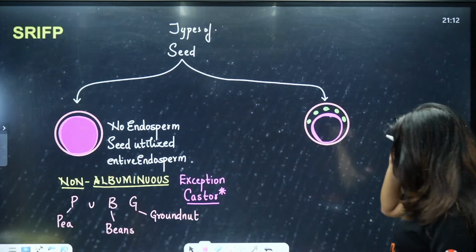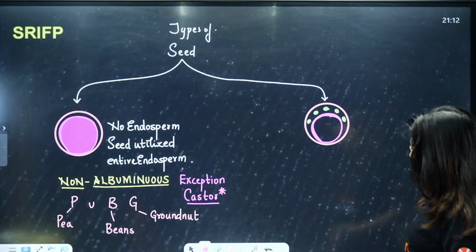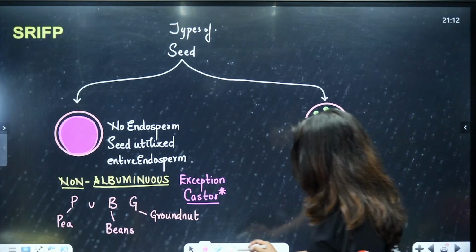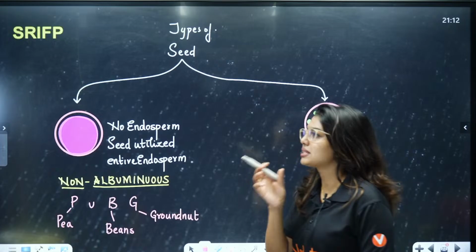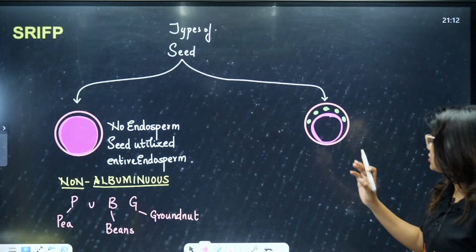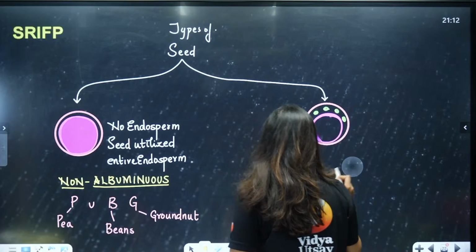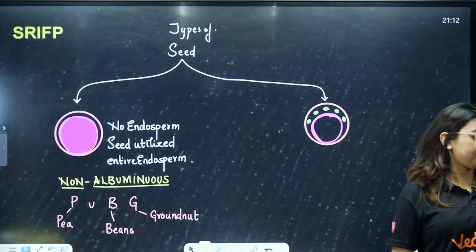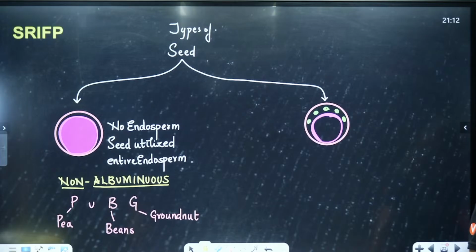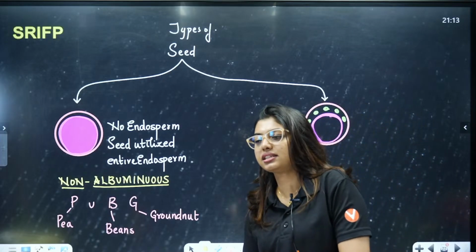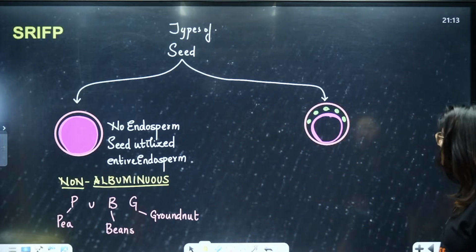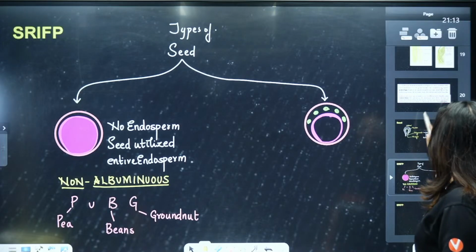Castor is albuminous. No, here orchid would have come, exception. So sorry. Castor is a dicot, but it comes under albuminous, right? So that is not non-albuminous. Castor is albuminous. What is given in your NCERT? You have to see once.